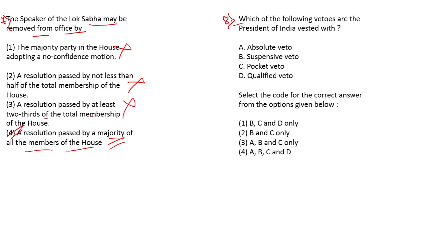And question number 8. Which of the following vetoes are the President of India vested with? Absolute veto, yes. Suspensive veto, yes. Pocket veto, yes. But not qualified veto. This qualified veto is with the USA President and not with the Indian President. So the correct option is ABC.